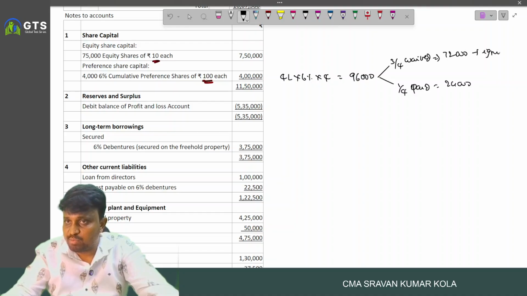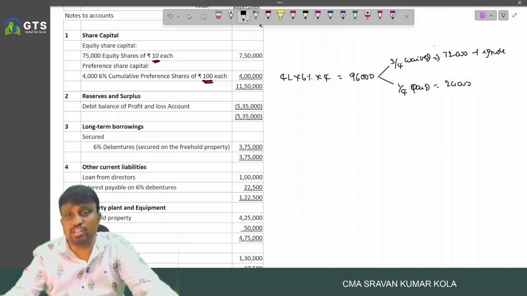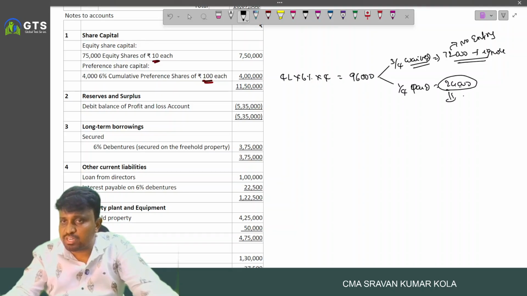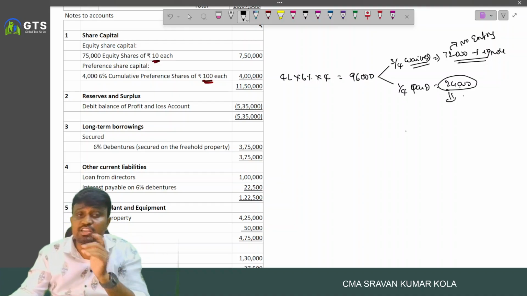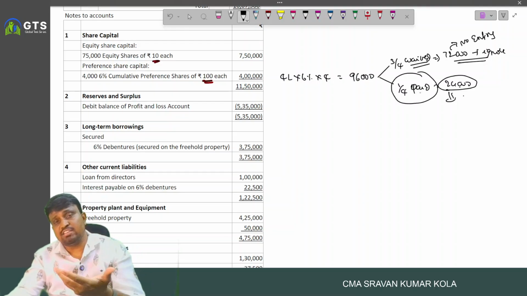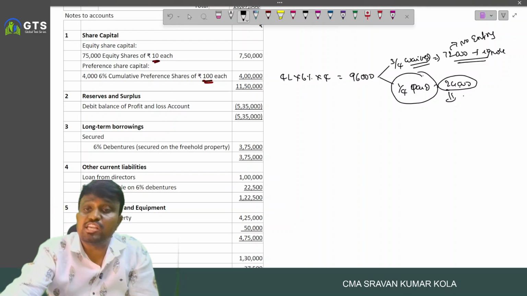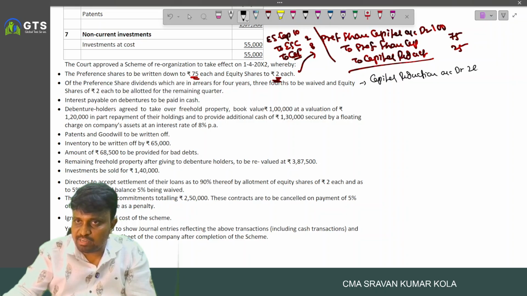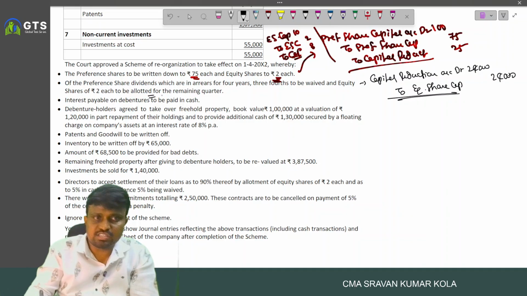So ignore it because preference dividend arrears is an unrecorded liability. Unrecorded liability waived off portion. No entry is recorded. Entry is recorded only for 24,000. But for 24,000, no cash we paid. We issue the equity share capital. So in case of unrecorded liability, if anything we settled, we have to write the entry through the capital reduction. So we write the entry capital reduction account debited 24,000 to equity share capital 24,000. That is the one.